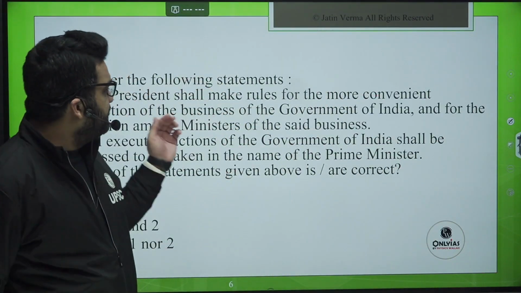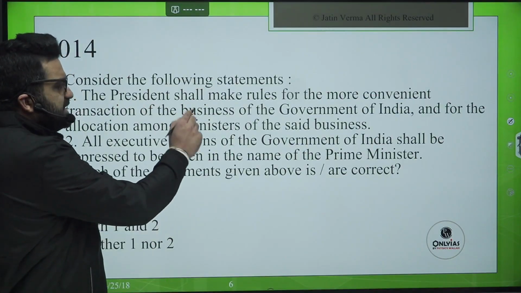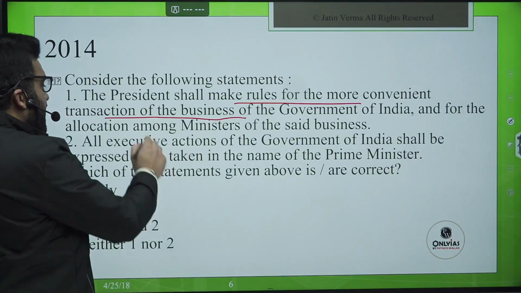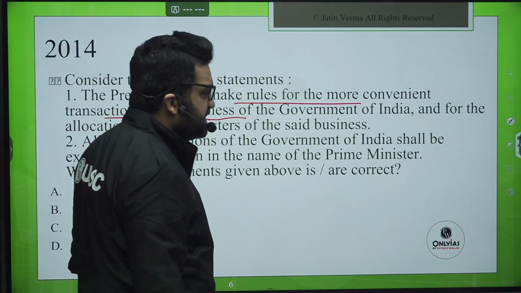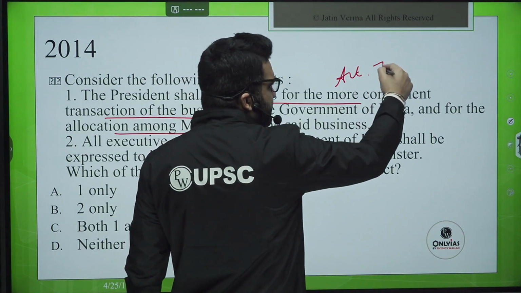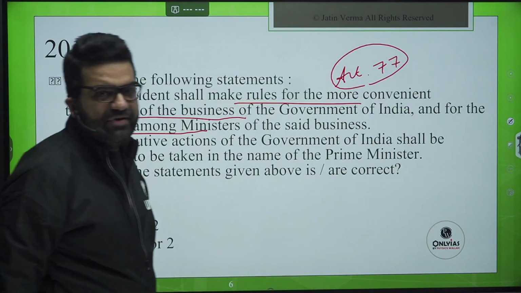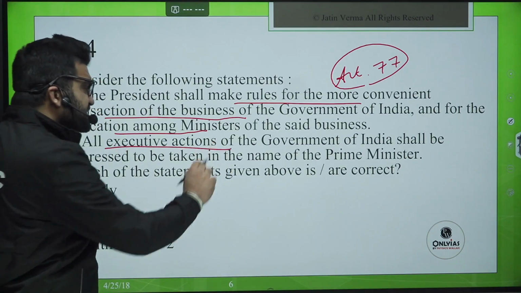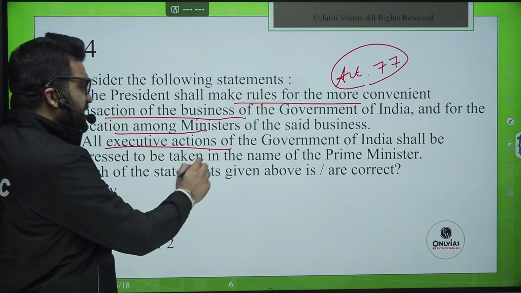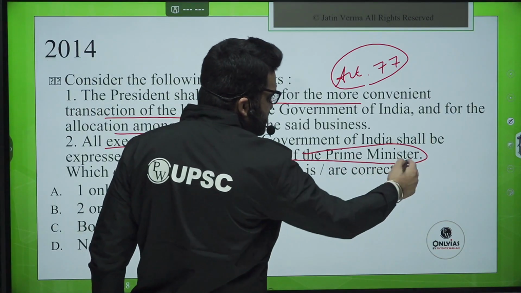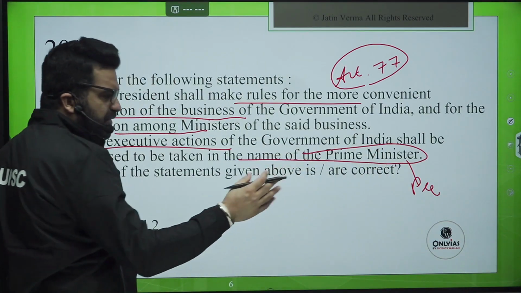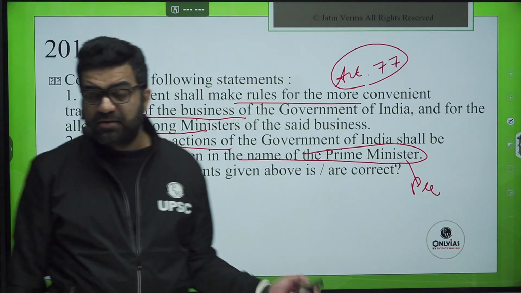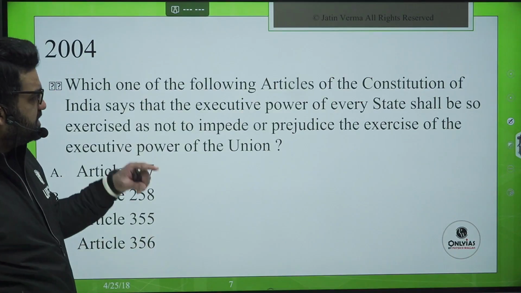Now coming here, 2014, consider the following statements. The president shall make rules for the more convenient transaction of the business of the government of India and for the allocation among the ministries of the said business. Well, me being a polity teacher, I can recollect the article also. This is Article 77, under which all the ministries and departments are created, right? Now, all the executive actions of the government of India shall be expressed to be taken to be in the name of the Prime Minister. It is the President, right? Again, the question is on the boundary, I would say, not strictly in the arena of federal relations, but we have certain topics where this type of a question has been asked.